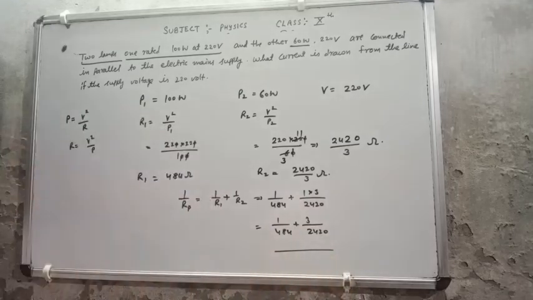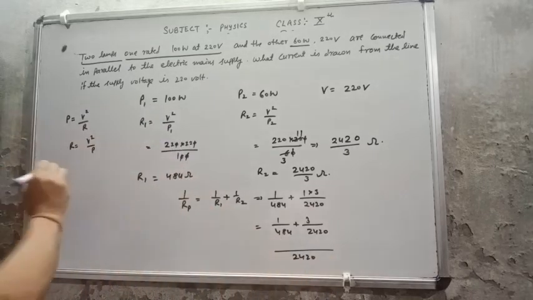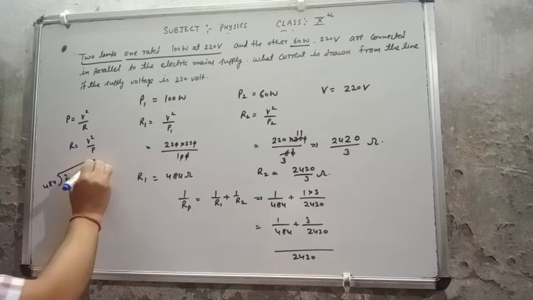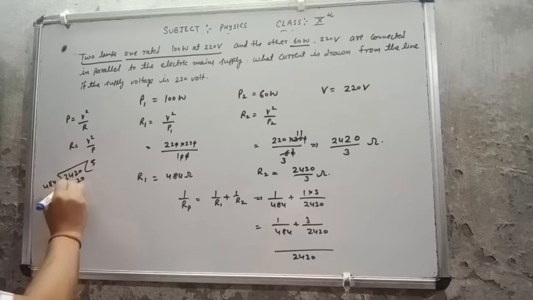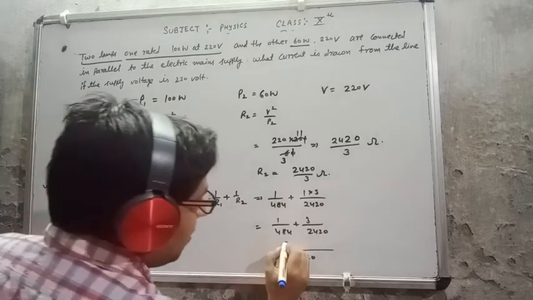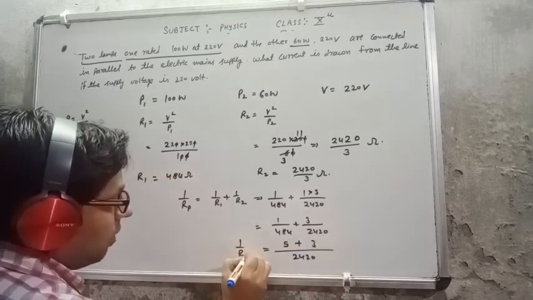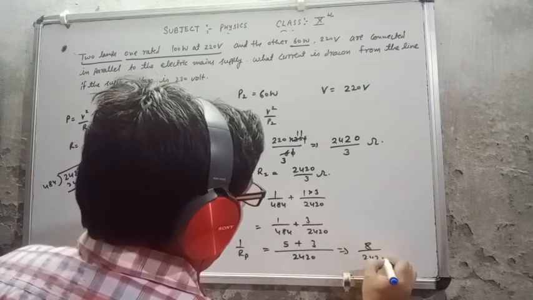You can take the LCM of 484 and 2420. The LCM will remain 2420. 2420 divided by 484 is 5: 5 times 4 is 20, 5 times 8 is 40 or 2, 42, 5 times 4 is 20. So this is 5. Here this is 1 into 3, 3. So 1 upon RP is coming this, or I can say that this is 8 upon 2420.